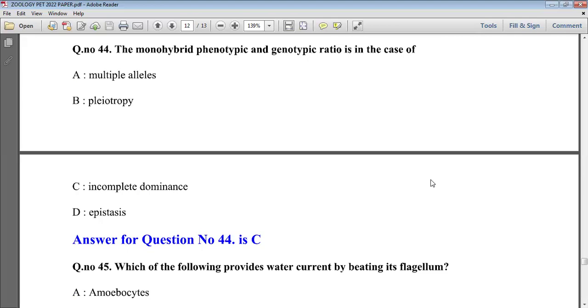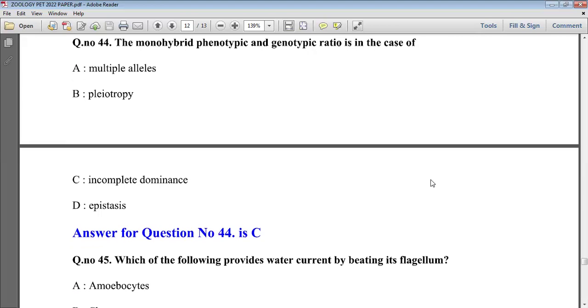Whereas multiple allele is also intragenic interaction. One gene controls several alleles here. And pleiotropy, we can see, is an interaction between two different genes. And an example of pleiotropy is sickle cell anemia. Epistasis is also mutation affected, depending on the background genetics. So here similar phenotypic and genotypic ratio we can see only in incomplete dominance.